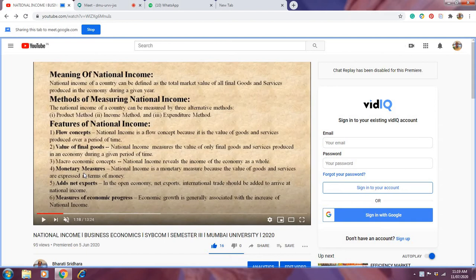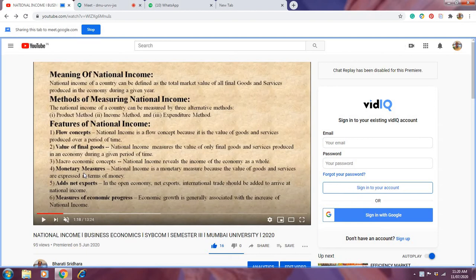So national income measures the value of only final goods and services produced in the economy during a given period. That means your dress is a final good, your book is a final good. Before that, so many things have happened, but that is not considered. In national income, what we consider is the value of final goods which are ready for consumption.